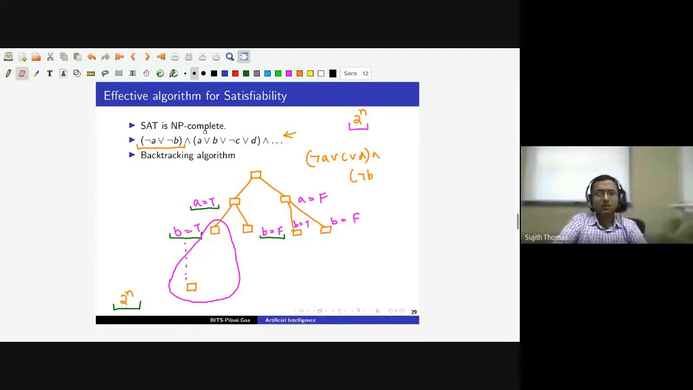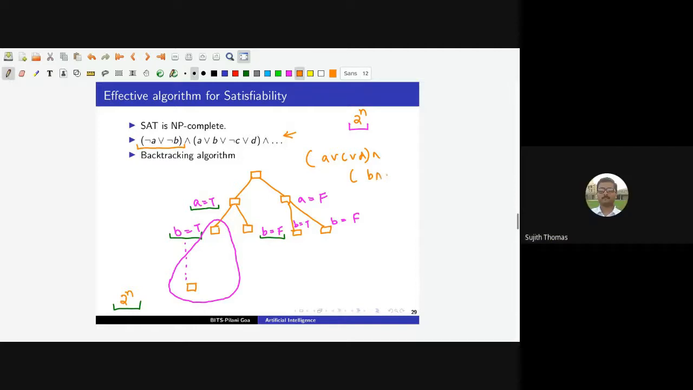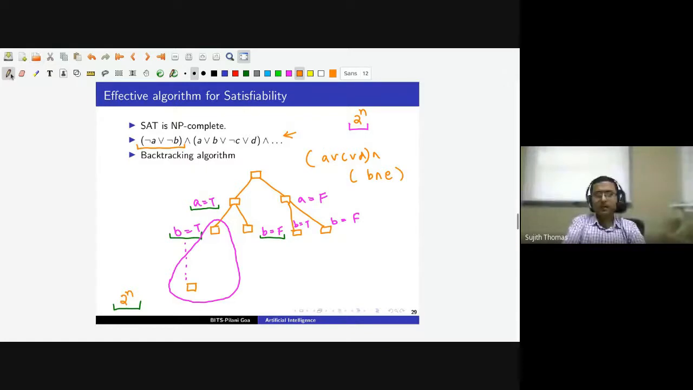Let me not say not A. Let me say A or C or D and B or E. So we have a sentence: A or C or D and B or E and B or A. So when we assign A is equal to true and B is equal to true, immediately all the clauses become true. Both the clauses are becoming true, so the algorithm will terminate.